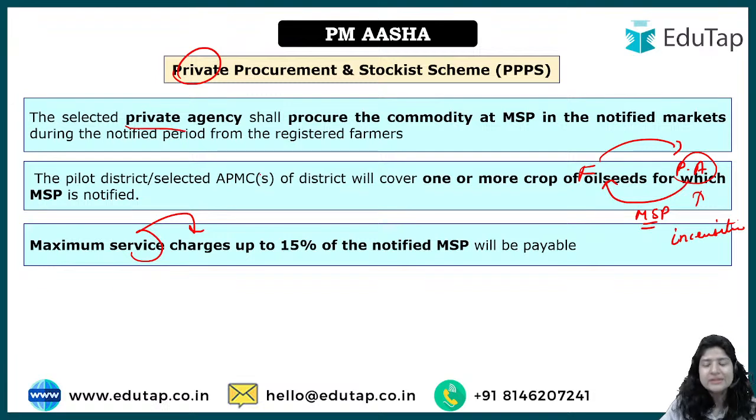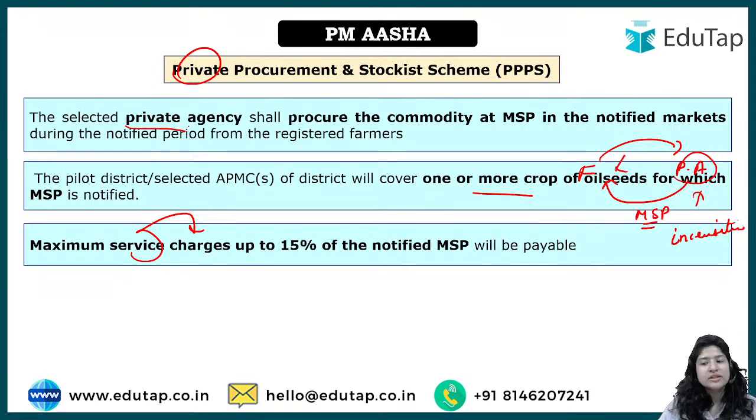So it's a simple thing. Here, again, it's only oil seeds. Please keep in mind that in the first case, where procurement was done under price support, it was pulses, oil seed and copra. In the second case, where we talked about price deficiency, it was only the oil seeds for which MSP is notified. And again for this third one, the private procurement and stockist scheme, here also we are just talking about oil seeds for which MSP is notified.